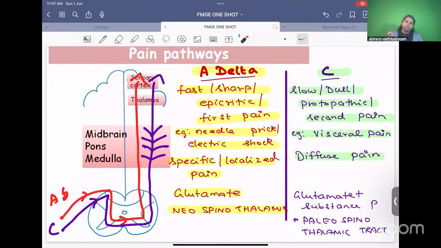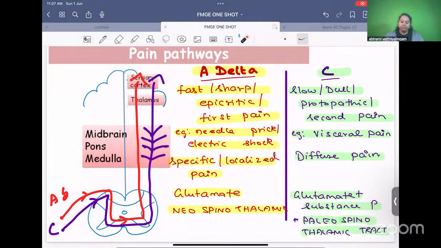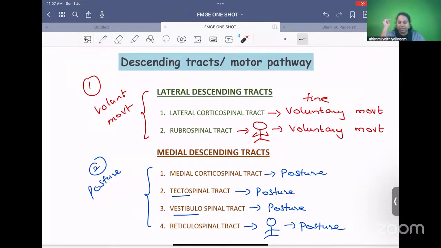Since the pain is very diffuse, it has to go to many areas. One neurotransmitter is not enough. Glutamate is not enough. You need one more neurotransmitter, that is substance P. This pathway is slower. Slow means older. Older is called paleo. So this is called paleospinothalamic tract. So these are the two different types of pain pathways, the A delta pathway and the C pathway. So that is about the sensory nervous system.